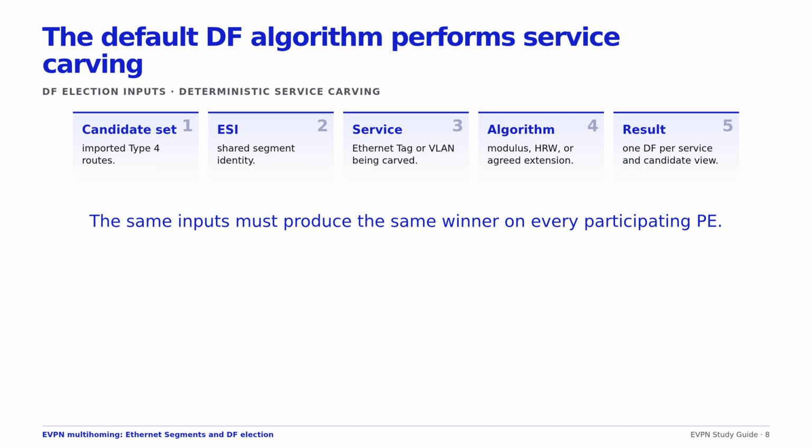Its weakness is disruption. When the number of candidates changes, many services may move, even though their former DF is still healthy. This is why DF state must be checked per ES and service, not merely as one chassis-wide role, and why newer algorithms were standardized.